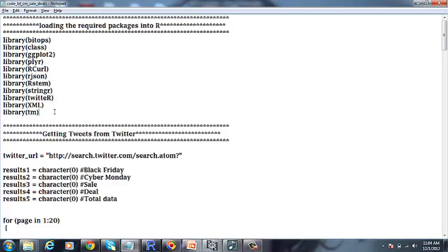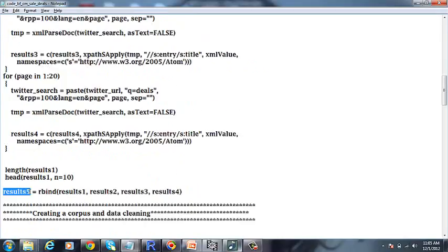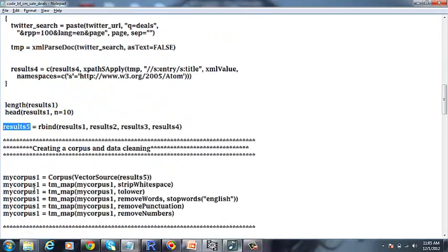Once we load the libraries, we are going to get the tweets from Twitter on the keywords Black Friday, Cyber Monday, sale and deal. The next step is to create a corpus, clean the data and form the term document matrix.